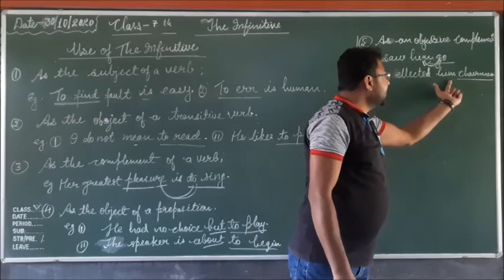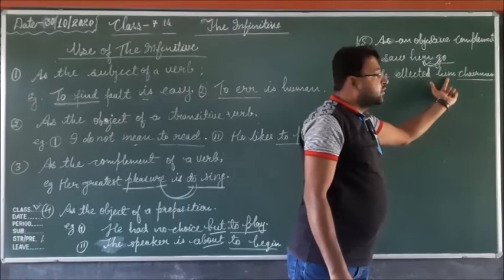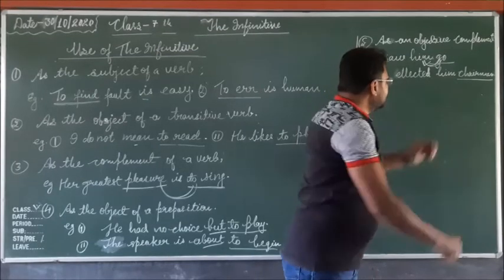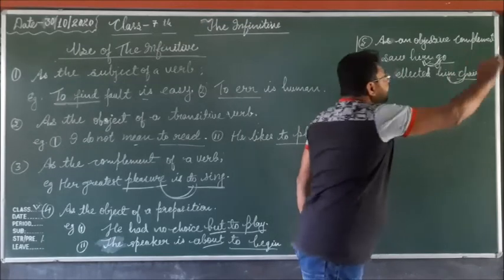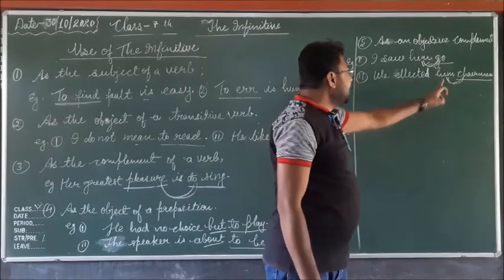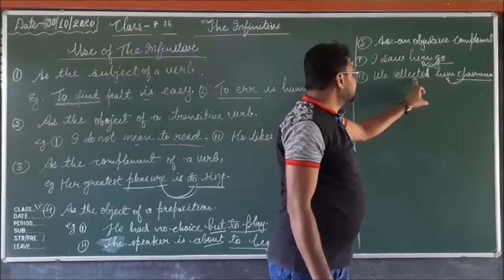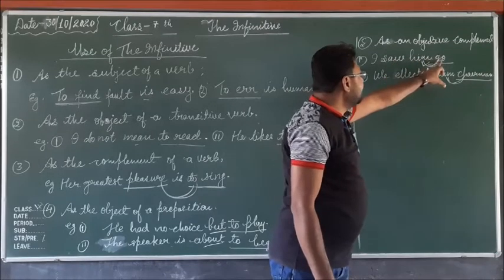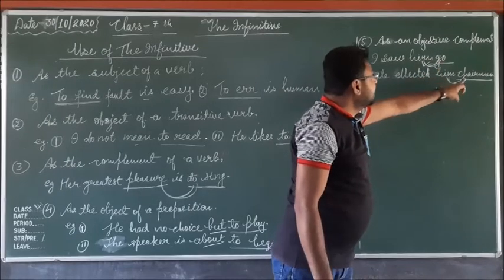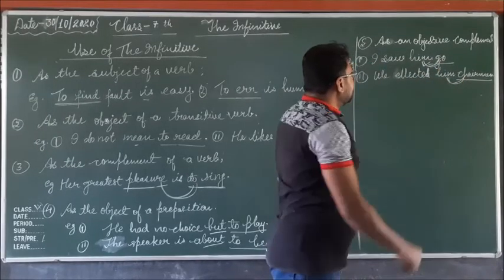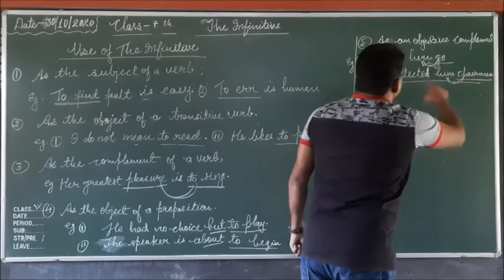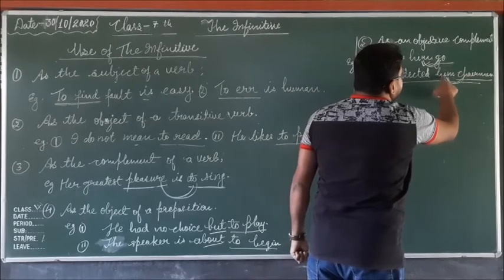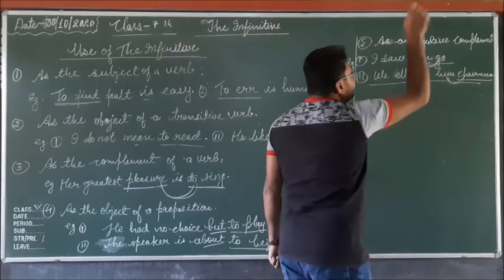So who is chairman here? He is chairman. And whom did we elect? Him. So here "chairman" is the complement of "him", and "him" is the object of the verb "elected". Here "him" is the object of the verb "saw", and "go" is the complement of "him", like "chairman".